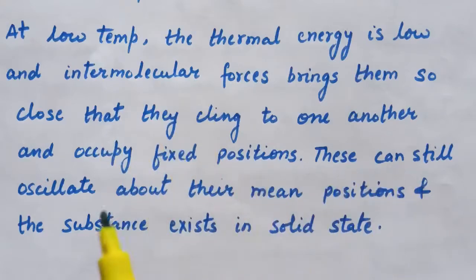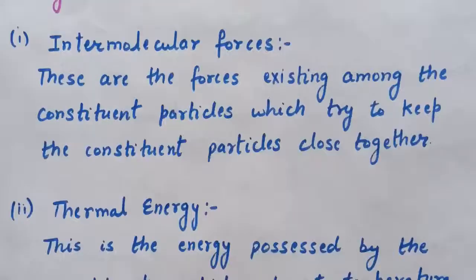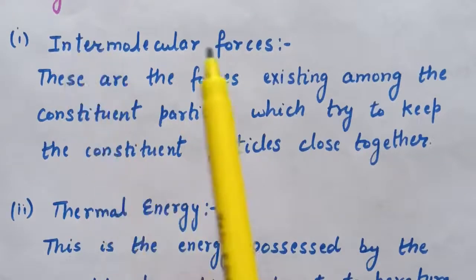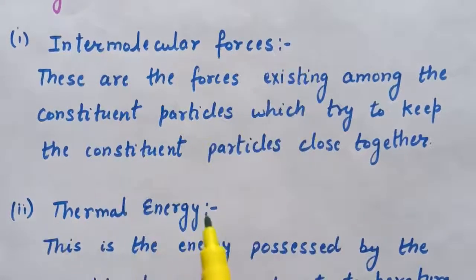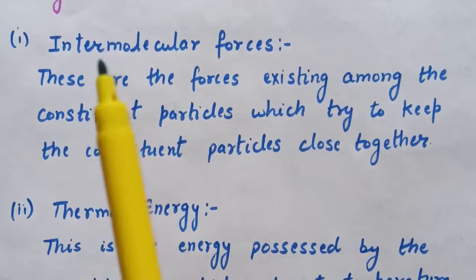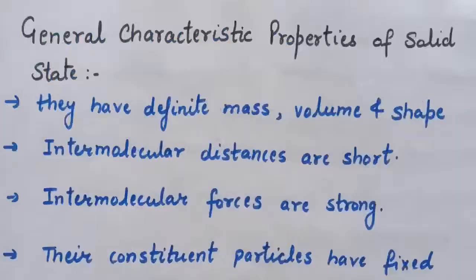These can still oscillate about their mean position and therefore the substance exists in the solid state. So if the intermolecular forces dominate over thermal energy, then that substance will exist in the solid state.